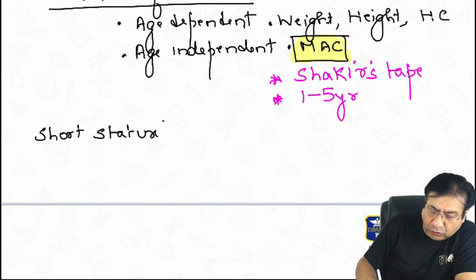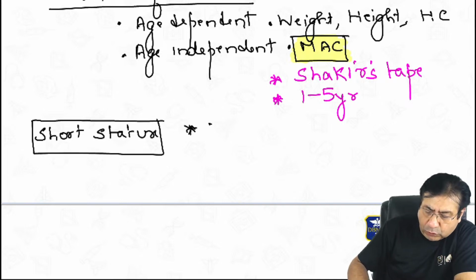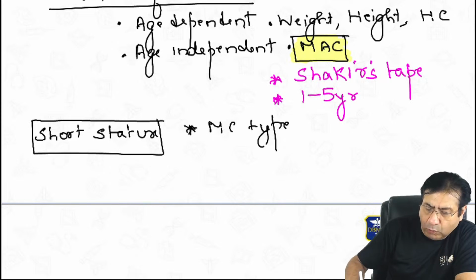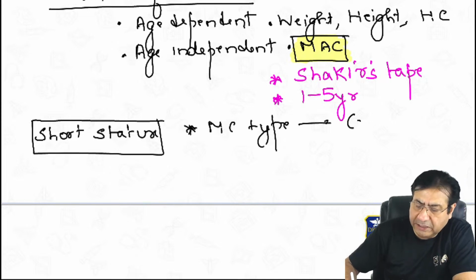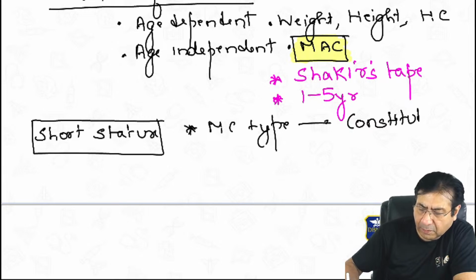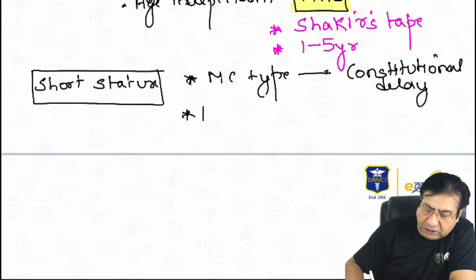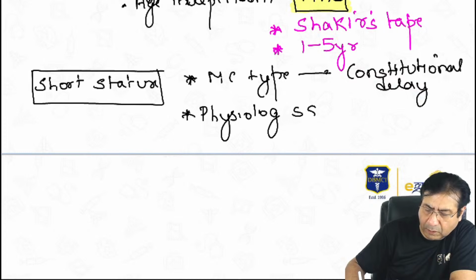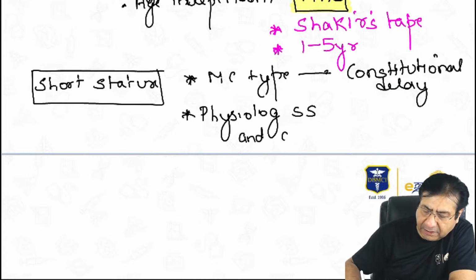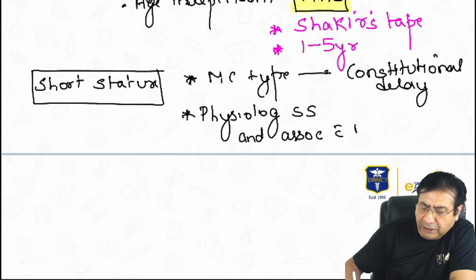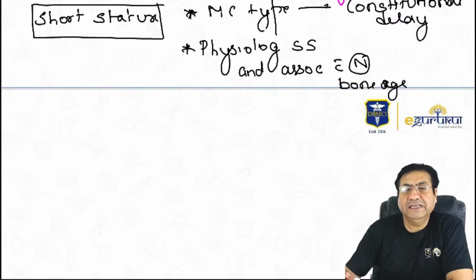In short stature, you should just remember two important things. The first is the most common type of short stature in children, which is the constitutional delay. Constitutional delay is the most common type of short stature in children. Then, which type of short stature is a physiological short stature associated with normal bone age? That means which type of short stature is associated with no abnormality.